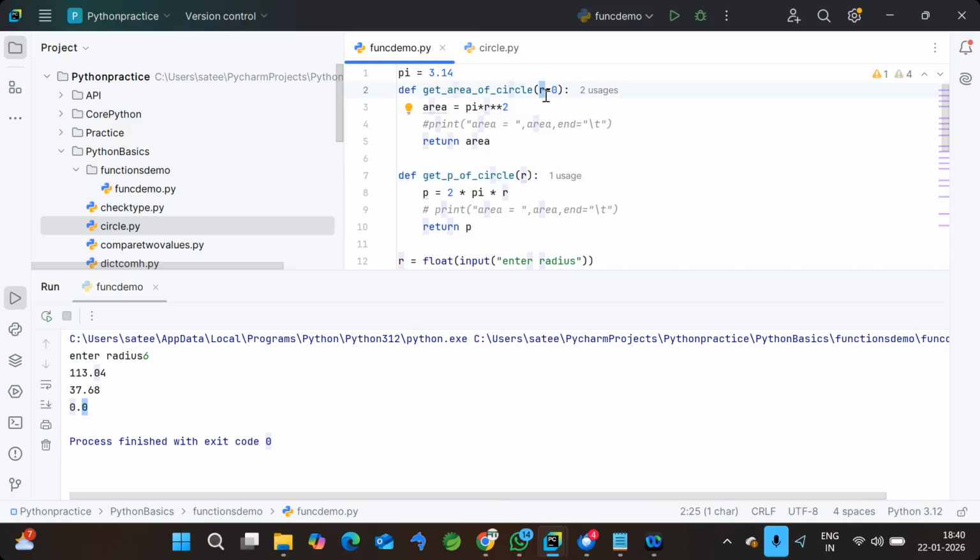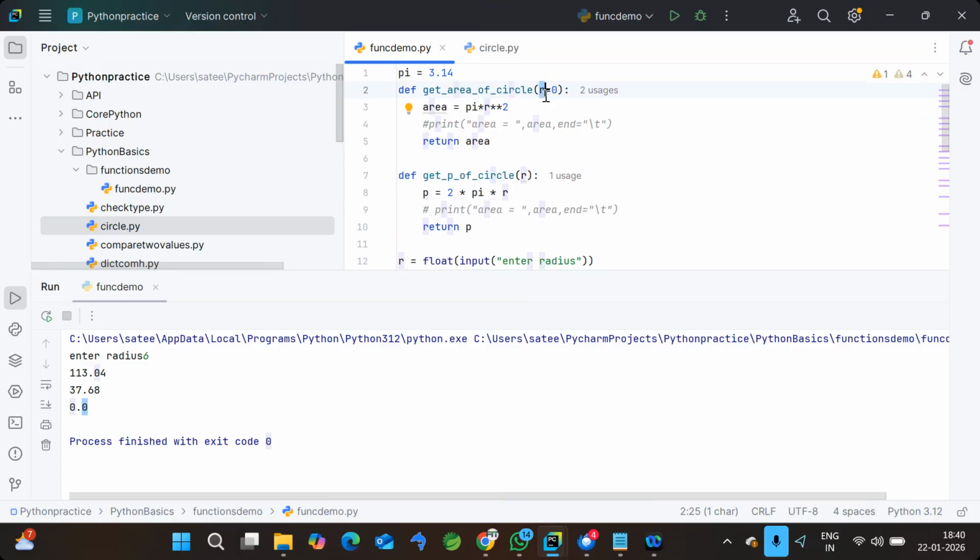Okay, so total 3 points. First, in Python, a function is a group or set of lines of code to perform a specific action. Second, to define a function in Python, we use a keyword called def, followed by the function name. A function is a block of code, so we have to write all the lines of code within the function with a tab space, as with loops and conditions. And next, a function itself doesn't execute, so whenever you create a function, you need to call it somewhere to get the output. It cannot be called by itself at any time.